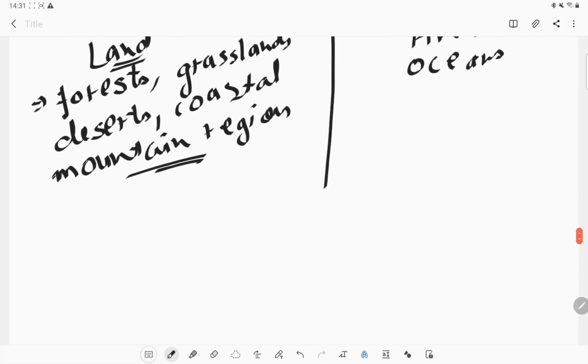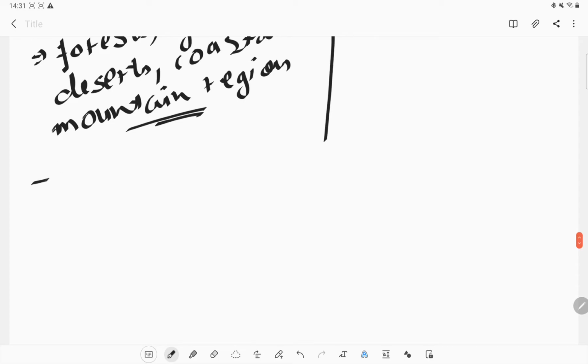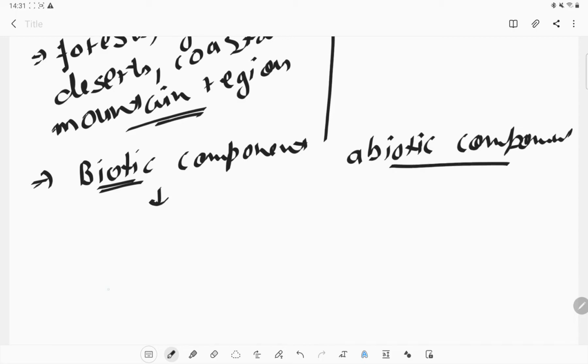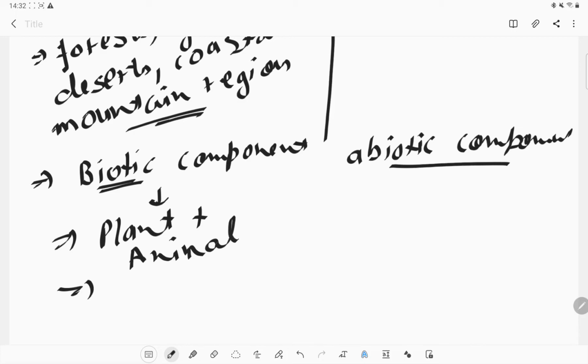Now our habitat is made up of two components. One is the biotic component and the other is the abiotic component. The biotic components are the plants and animals that live in a habitat, all the living things.